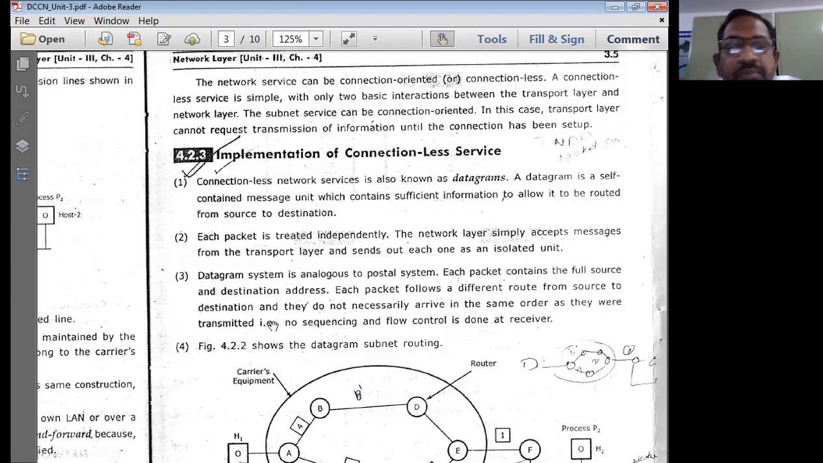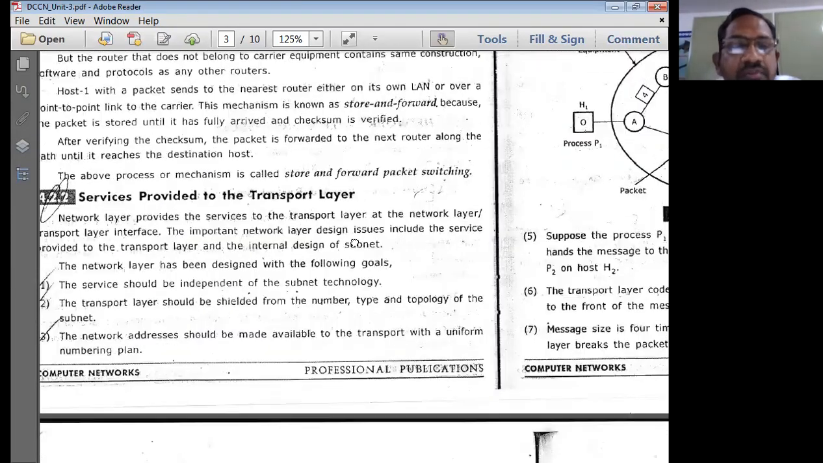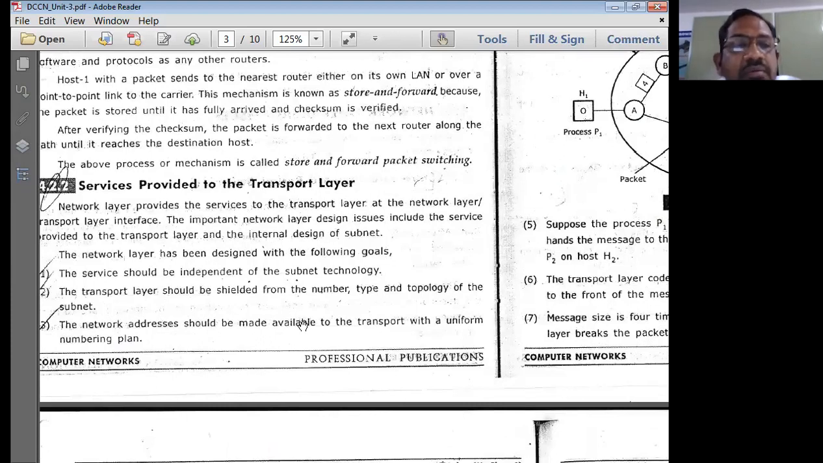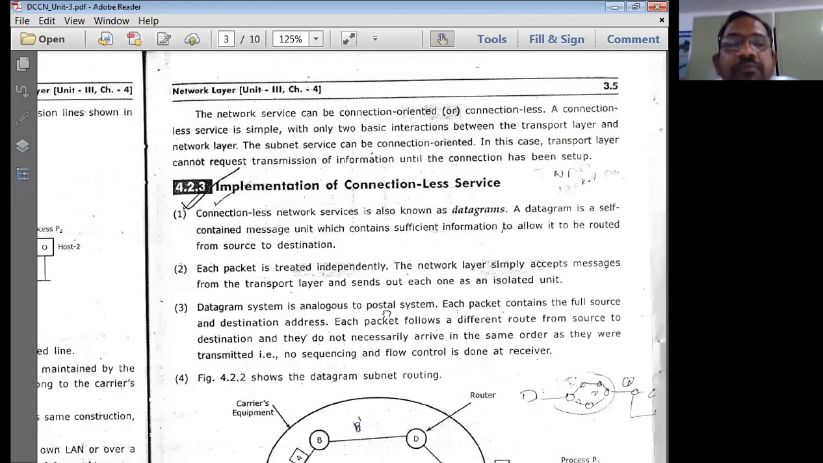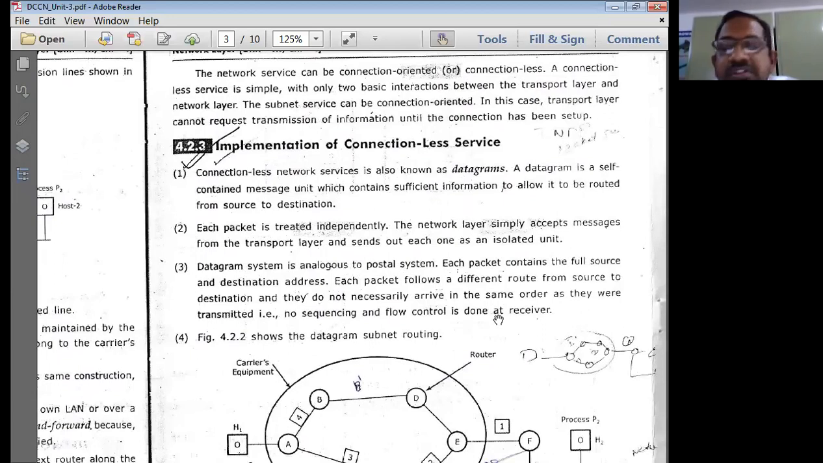So we have three important design goals. The service should be independent of the subnet technology, the transport layer should be shielded from the number, type, and topology of the subnet, and the addresses should be unique to provide service to the transport layer. Then the network layer provides services for two types of communication: connection oriented and connectionless service, as we are talking about.